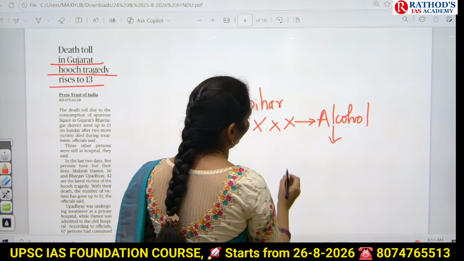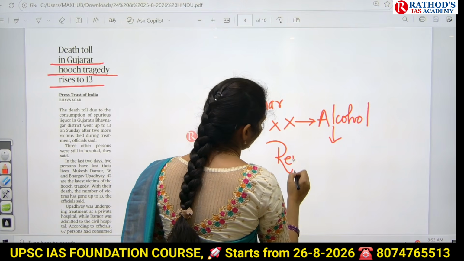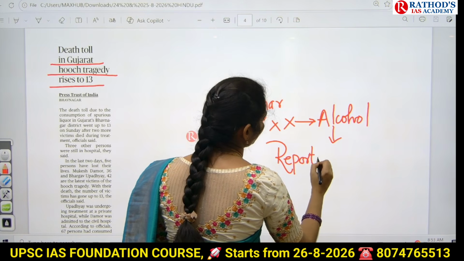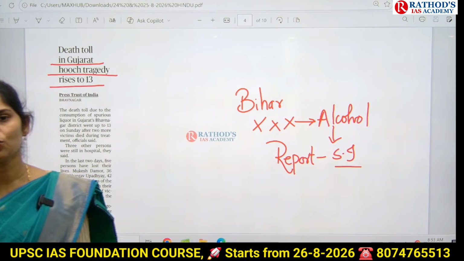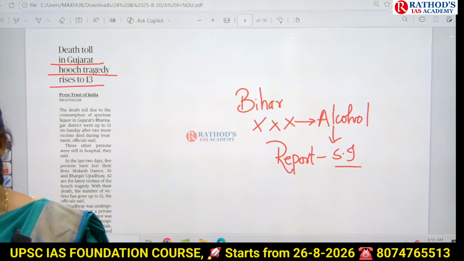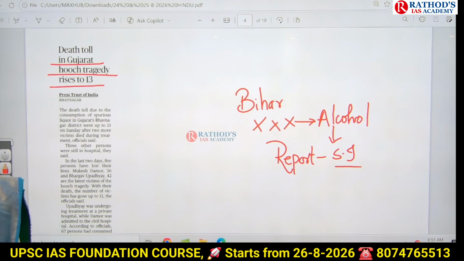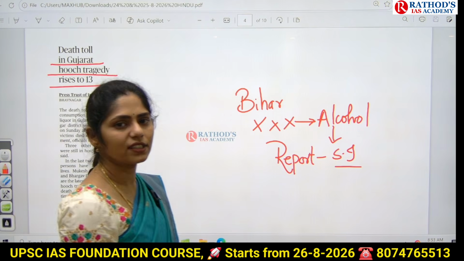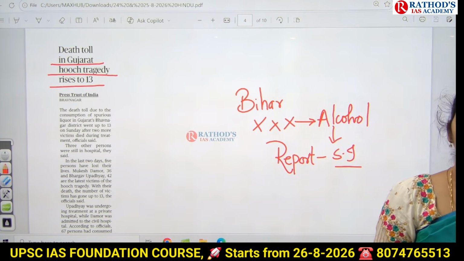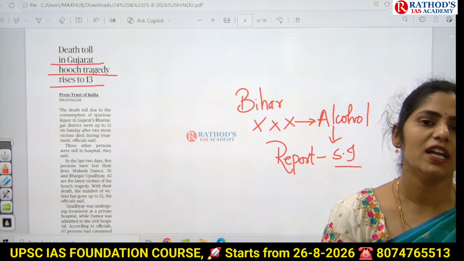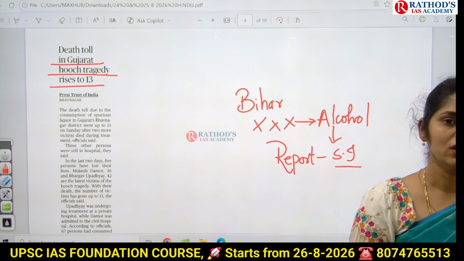Because of the ban of alcohol, a recent report says that there are improved social indicators in that region. So there is decreased violence against women. And not only that, there is increased expenditure on other things rather than spending on alcohol. On that day, we also discussed there are lots of challenges related to this ban of alcohol, right?